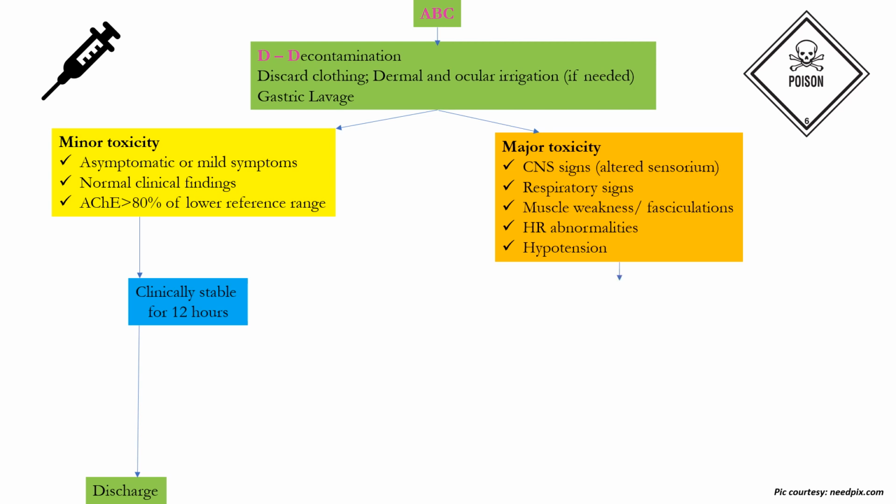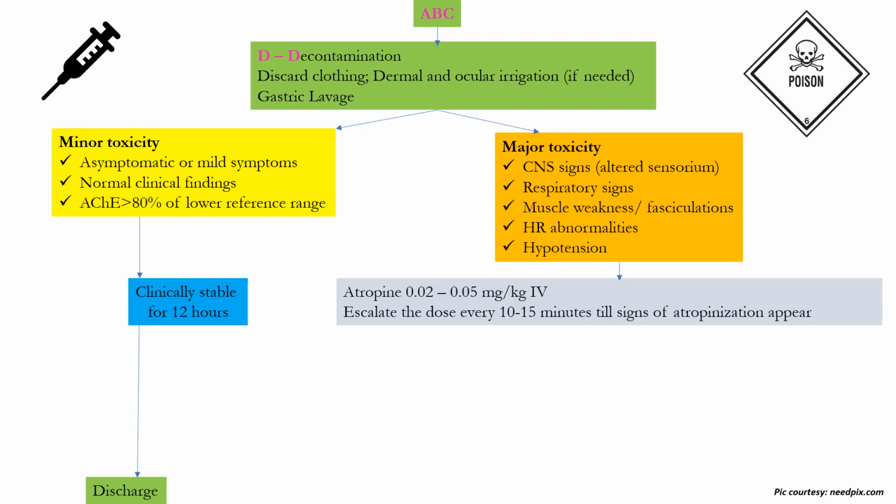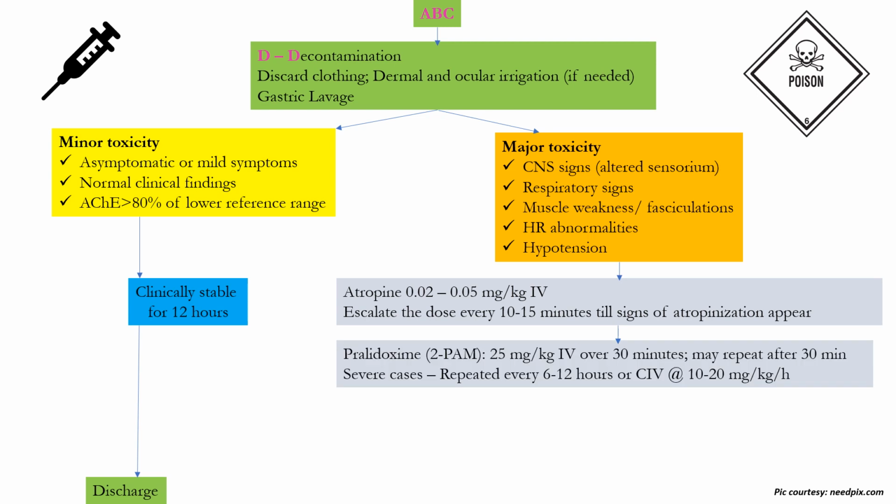In case of major toxicity, however, you need to start treatment with atropine at a rate of 0.02 to 0.05 milligram per kg IV and escalate the dose every 10 to 15 minutes till the signs of atropinization appear. You also need to give pralidoxime at a rate of 25 mg per kg IV over 30 minutes and may repeat after 30 minutes. In severe cases, the dose of pralidoxime is repeated every 6 to 12 hours or by giving continuous IV infusion at the rate of 10 to 20 mg per kg per hour.